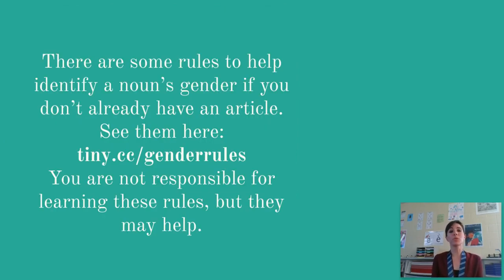There are also some rules to help you identify a noun's gender if you don't already have an article. Honestly, the easiest way to know what a noun's gender is, is to look it up in the dictionary. It'll give you an F or an M to tell you if it is feminine or masculine. You can actually go to this tiny URL right here to check out the gender rules. There are quite a few of them and a lot of exceptions, but you're not responsible for those. You're just welcome to look at them. In general, if there's an E at the end of the noun, it's feminine. If there's not, it's masculine. But when in doubt, look it up in the dictionary and never be ashamed to do so.